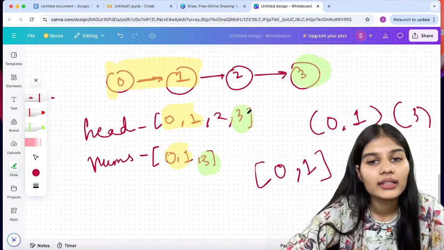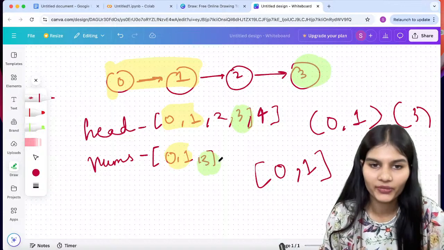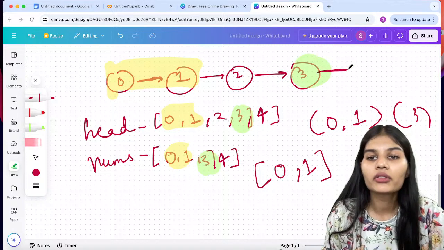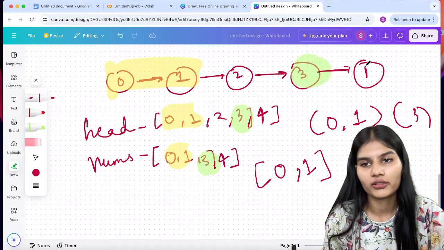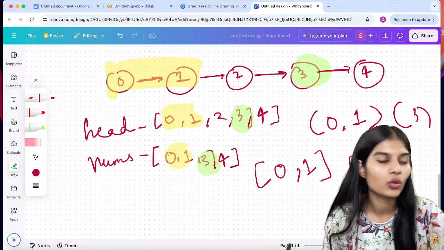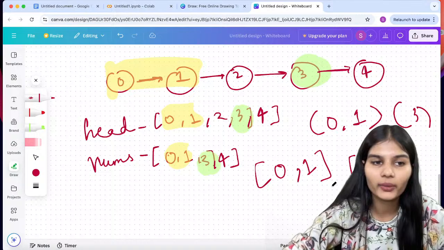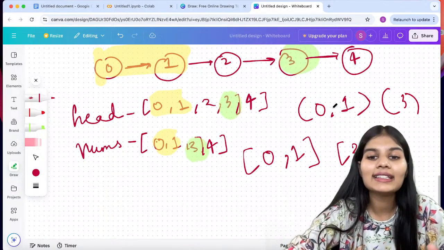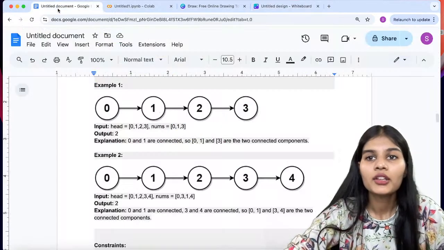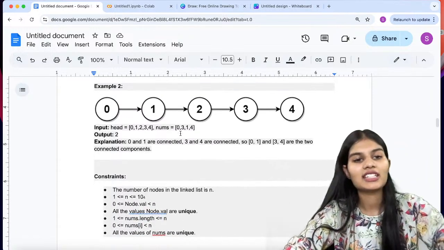Now in the same scenario, if in my head I had a value which is 4 also, and this nums should also have 4, so in that case what would happen? 3 and 4 are now connected with each other, so in my final output, 3 and 4 would also be there as a result. I hope I'm pretty clear with what I'm trying to say here. So 0, 1, 3, 4, but we don't have it as of now, so we will just go with 0, 1 and 3.